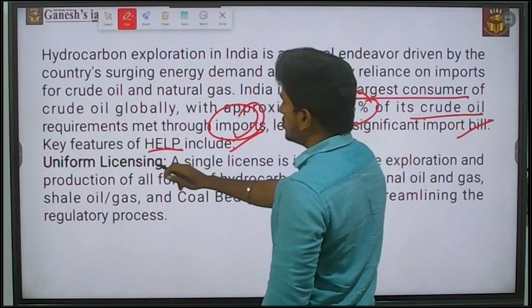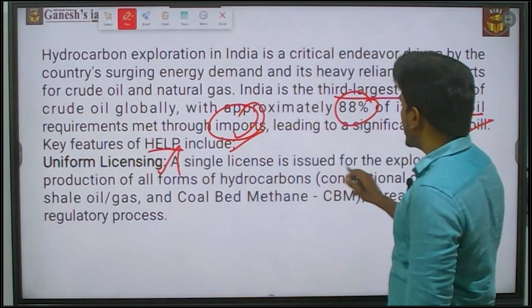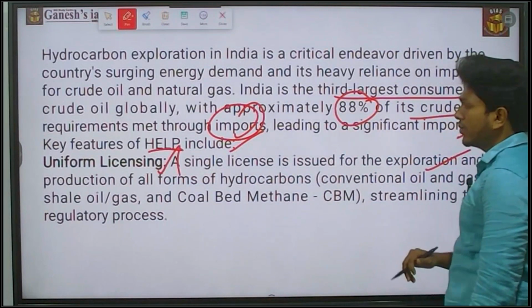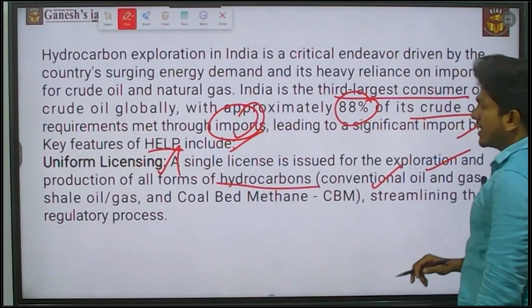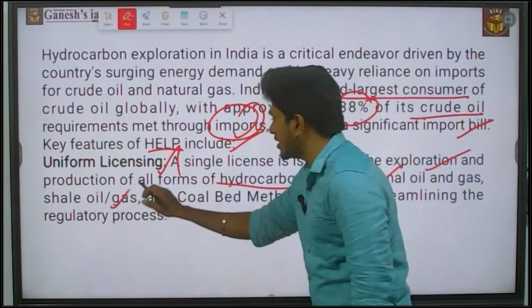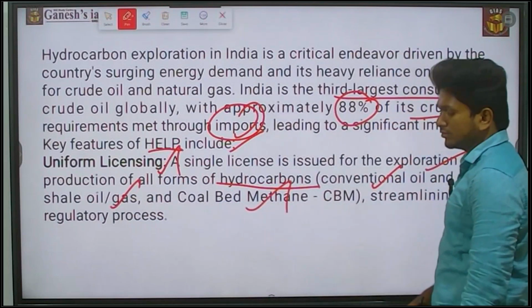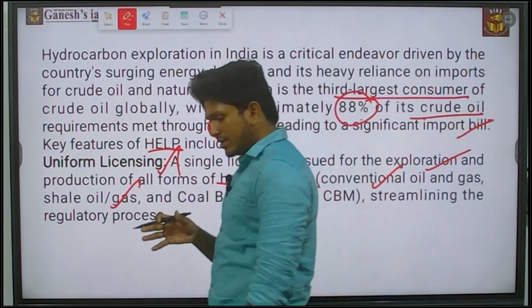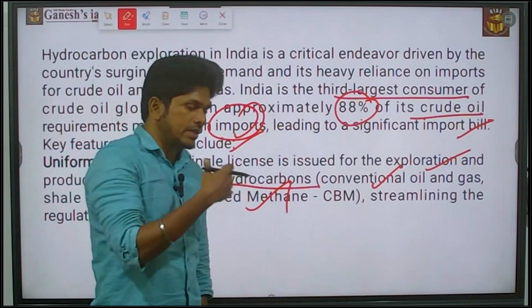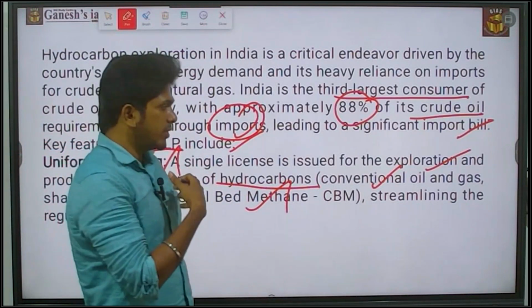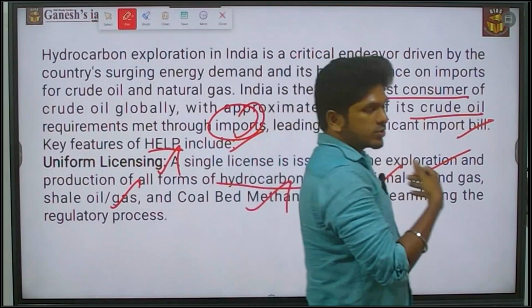The first is uniform licensing. A single license is issued for the exploration and production of all forms of hydrocarbon: conventional oil and gas, and also unconventional shale oil and gas and coal bed methane. Earlier, consider that I am running an oil exploration company.